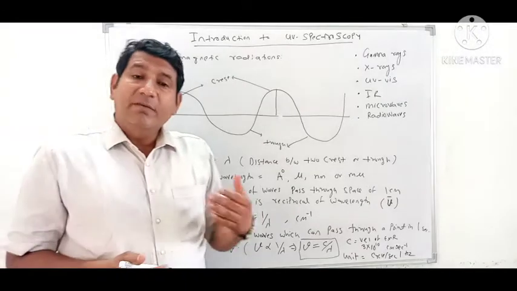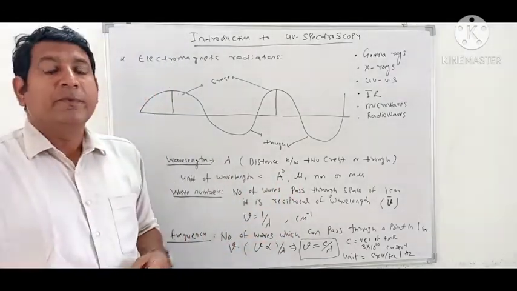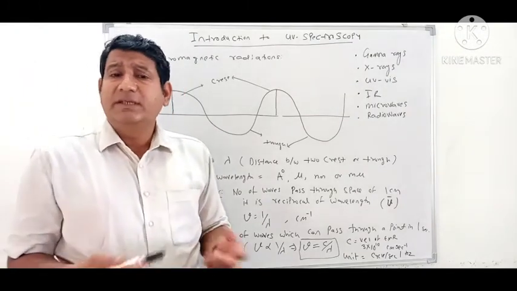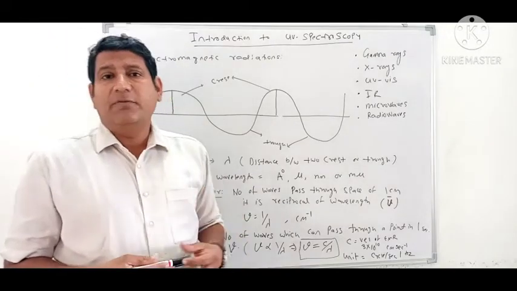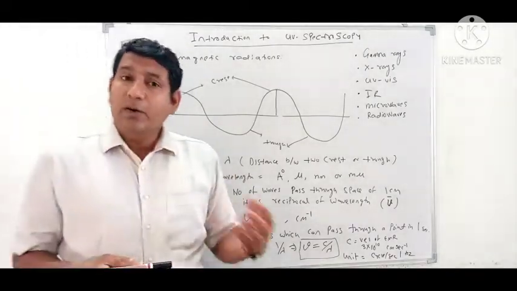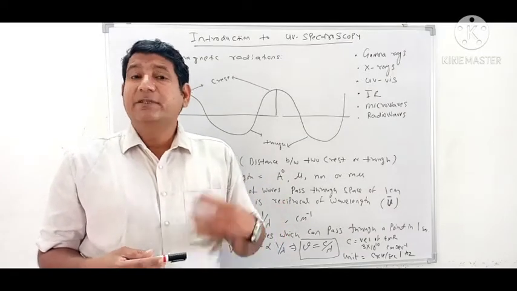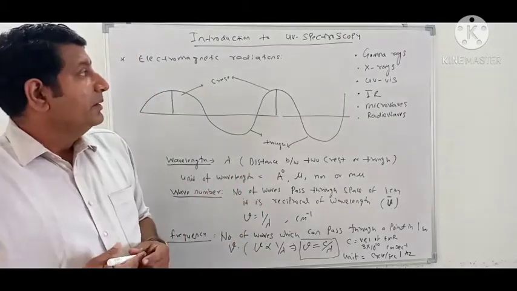In fact, we will discuss the principle of UV spectroscopy in our next lecture. You have heard about the Lambert-Beer law, which is a very famous law given by two scientists, Lambert and Beer. They correlate the absorption of light, which depends upon the concentration or the length of the solution.